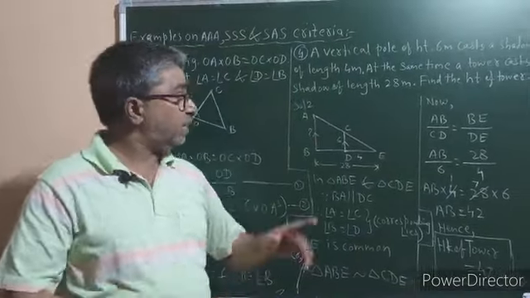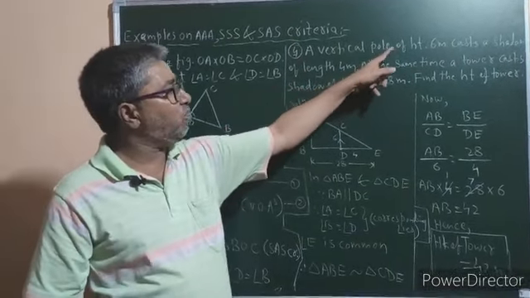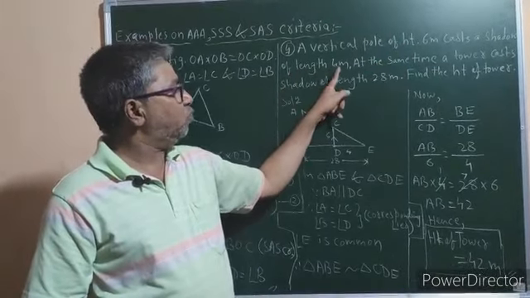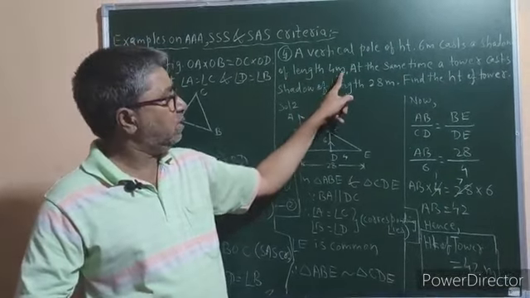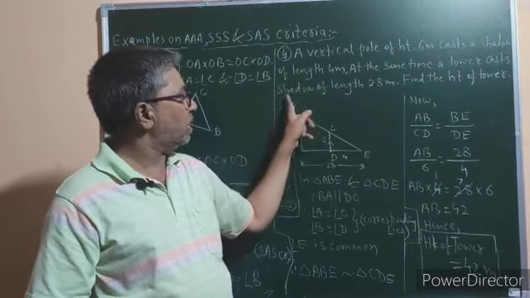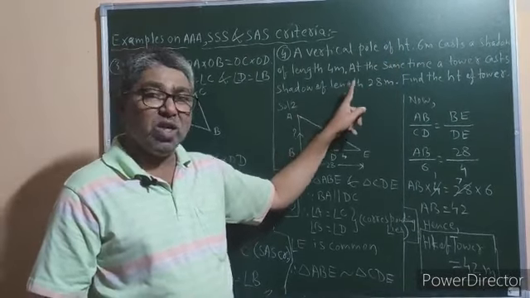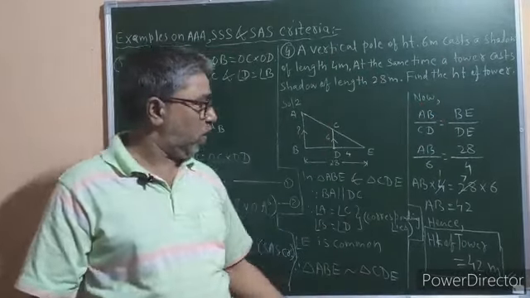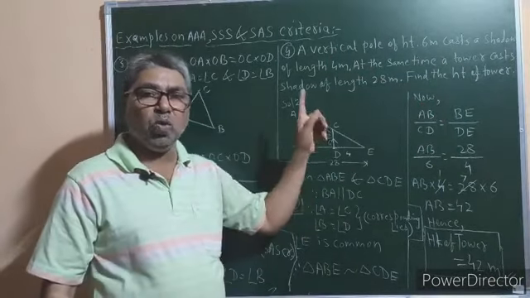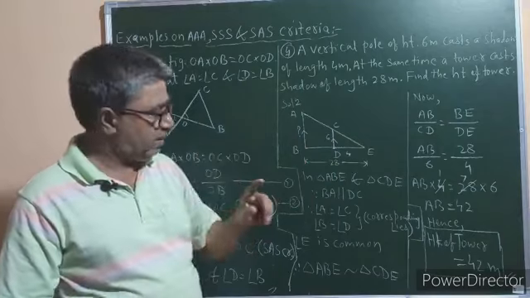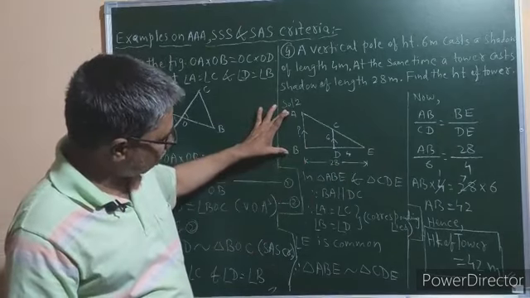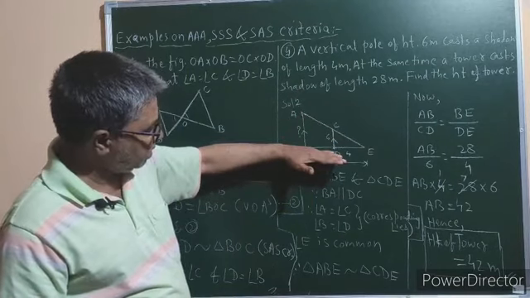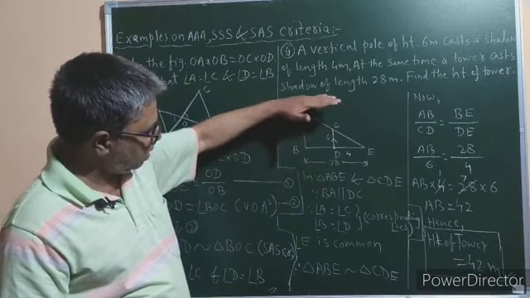Now coming to the fourth example: a vertical pole of height 6 meters casts a shadow of length 4 meters on the ground. At the same time, a tower casts a shadow of length 28 meters. Find the height of the tower. Now you have to draw a figure looking at the statement of the example. This is the tower, this is the pole. They are standing on the ground.